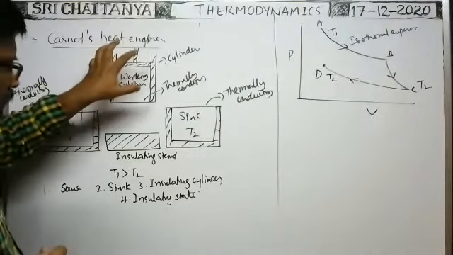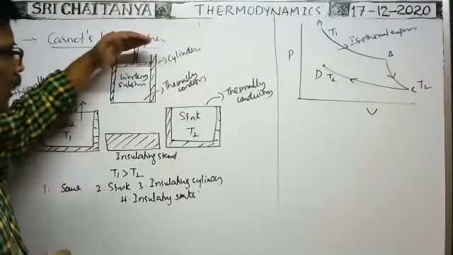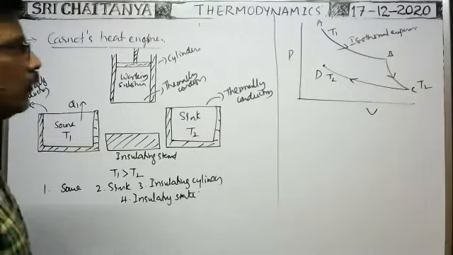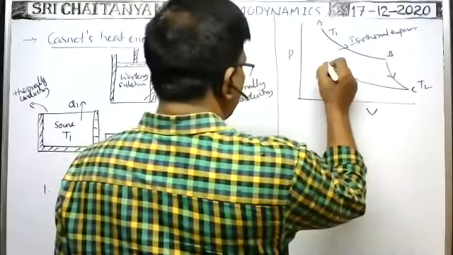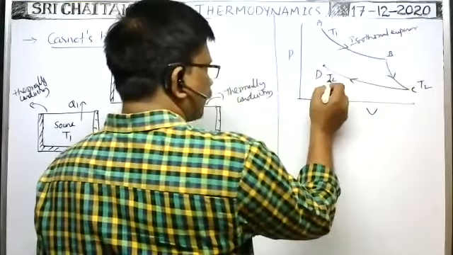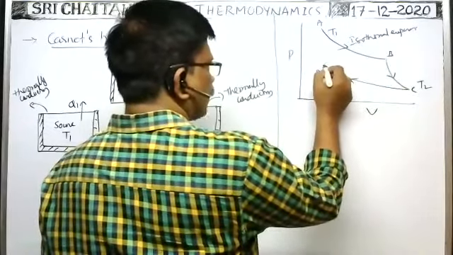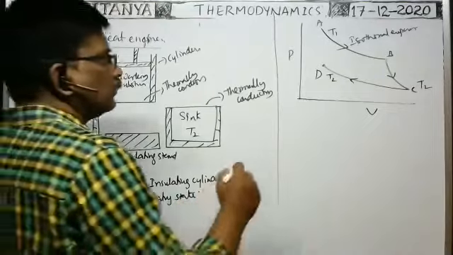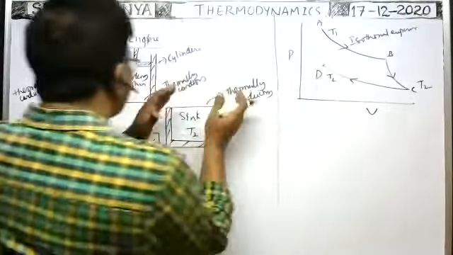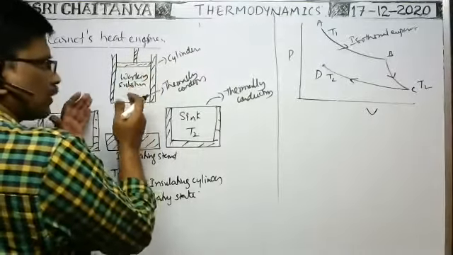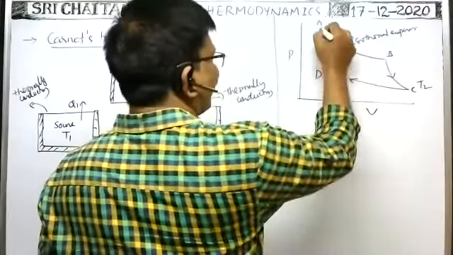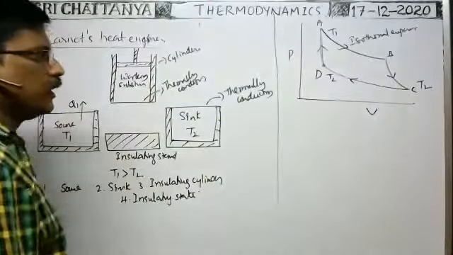The insulating cylinder is kept over the sink, and the gas is allowed to compress under an isothermal process. Here you see, when the gas is compressed at the same temperature, the volume decreases and the pressure increases. After that it is kept over the insulating stand, and again the gas is compressed. So adiabatic compression takes place, and finally the gas reaches the initial state. In this way, a cyclic process takes place.